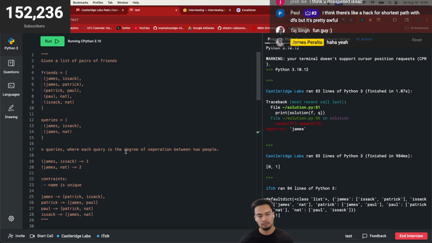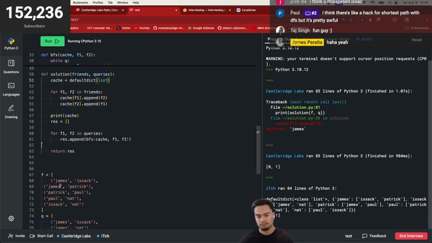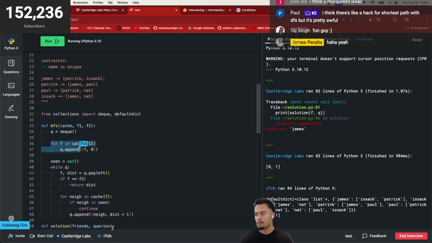So looking at this, I then append for every single name the associated friend. I need to get all the friends, cool, and then I iterate through the queue, and then basically check all the neighbors.